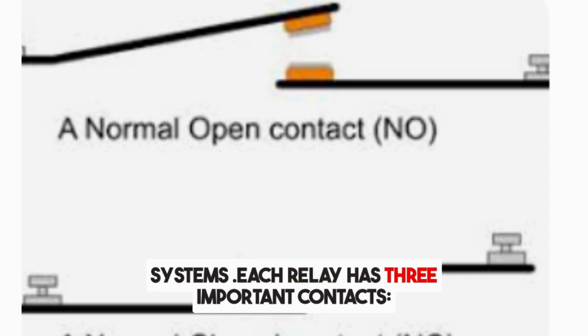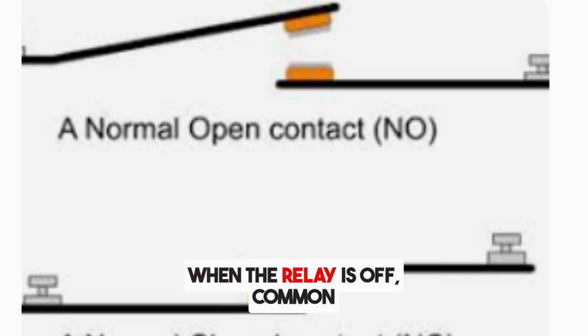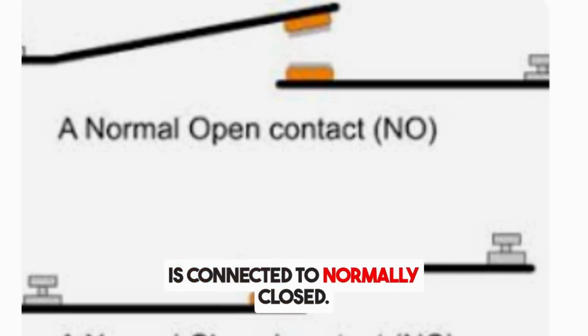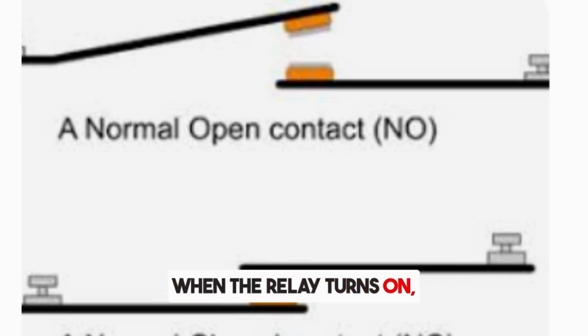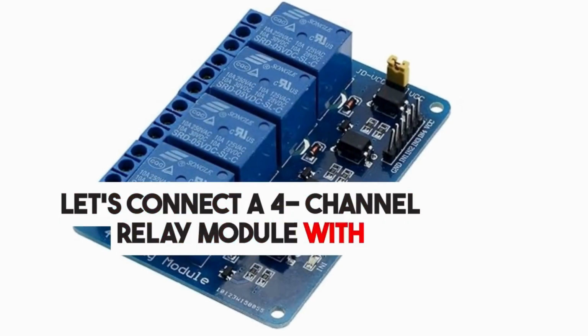Each relay has 3 important contacts: common, normally open, and normally closed. When the relay is off, common is connected to normally closed. When the relay turns on, common switches to normally open. Let's connect a 4-channel relay module with an ESP32.